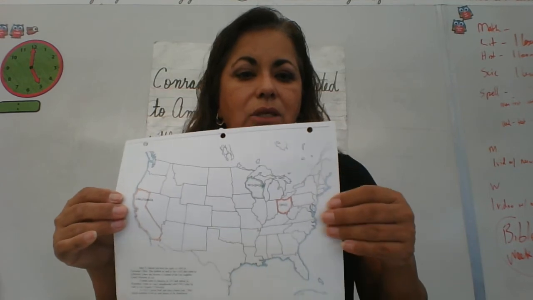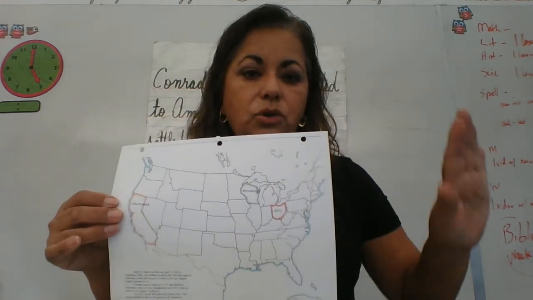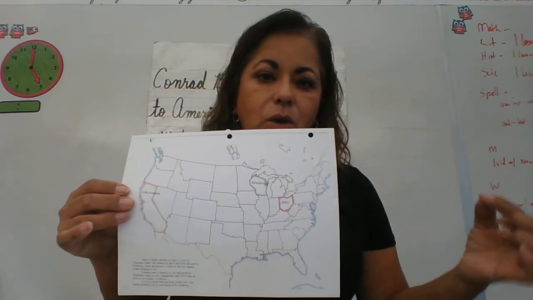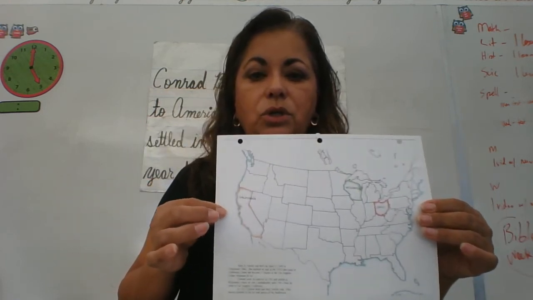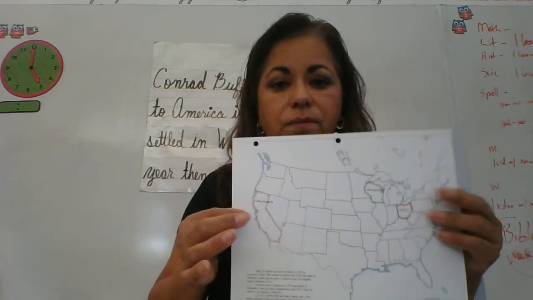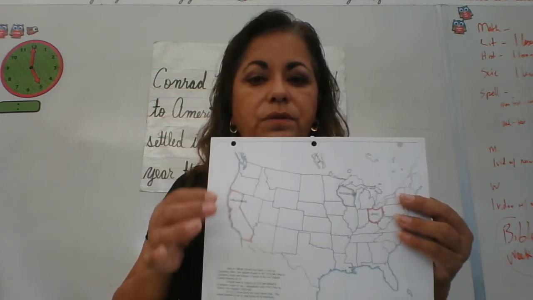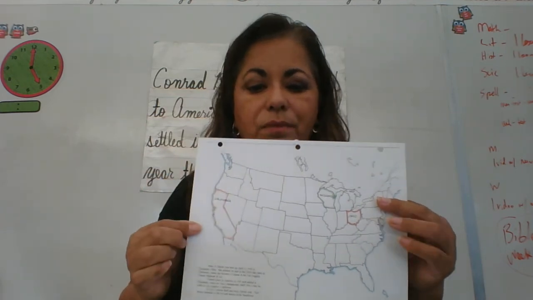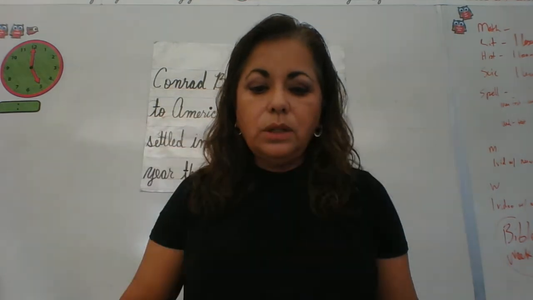This is the Atlantic Ocean, the same ocean that we labeled on Europe. That means Europe is over here because it's the Atlantic Ocean. You go across the Atlantic Ocean, you end up in Europe, okay? This is the Pacific Ocean. So if any of you guys have gone to the beach, this is the ocean that you go to when you go to the beach, the Pacific Ocean. So this is where Hawaii is if you ever want to go. Hawaii's in this direction, all right? So we're all done with maps.